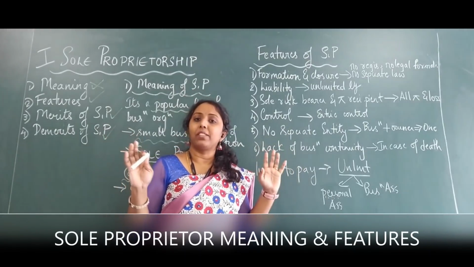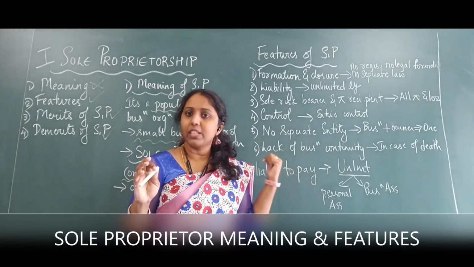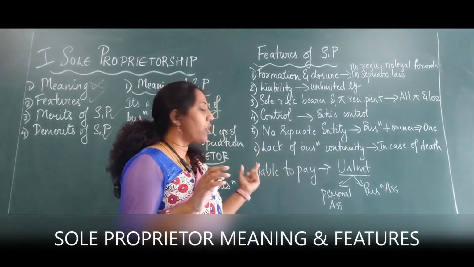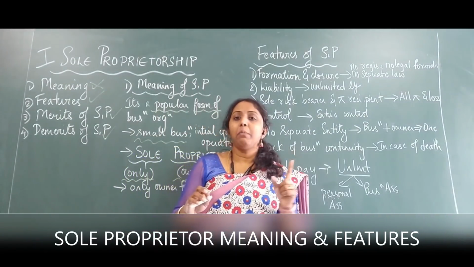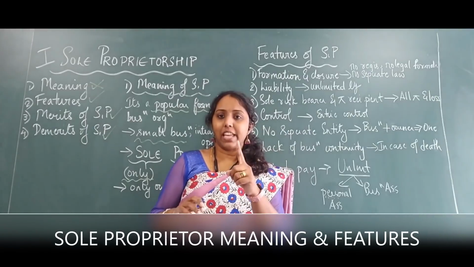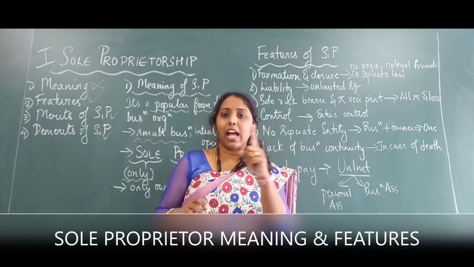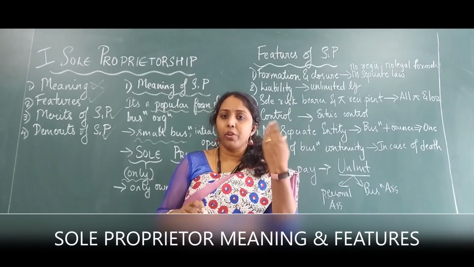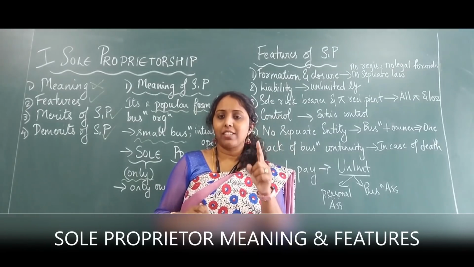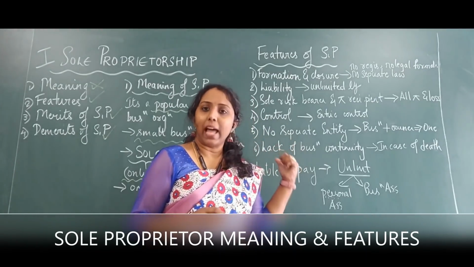Nobody is going to question him because he is the single owner. He is the only owner. So what is the meaning of unlimited liability? Unlimited liability means in case there is a loss, your business assets and the personal assets will be sold for you to offset the loss. That's the meaning of unlimited liability.